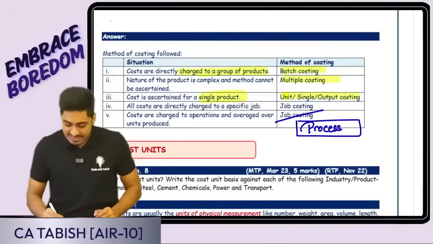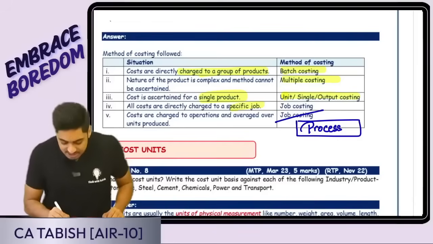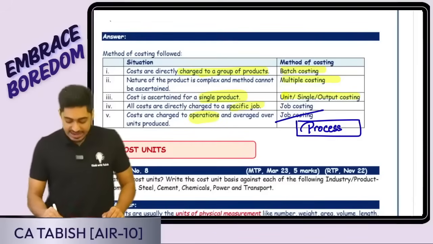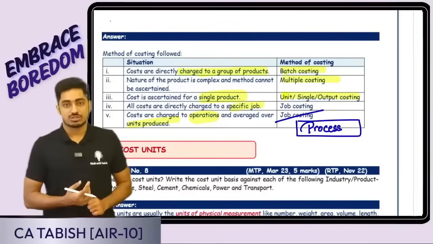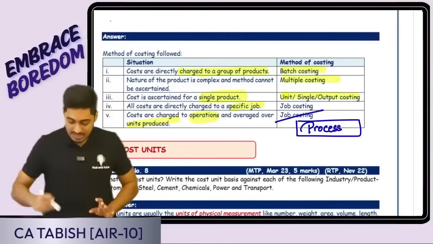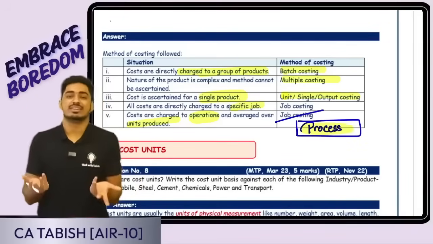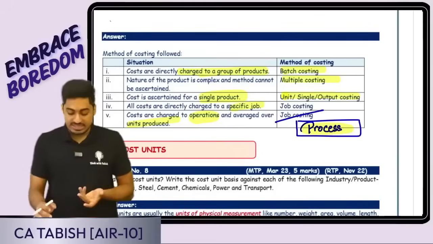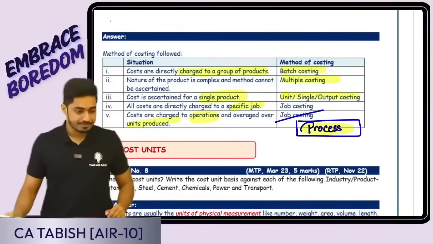All costs are directly charged to a specific job costing. Costs are charged to the operations and averaged over the units produced. Ideally, this is going to be process costing. Other name of process costing is operation costing. One process, one operation. But the institute in their answer have given job costing. Okay, this is what was there in their suggested answer. But the logical answer should be process costing.